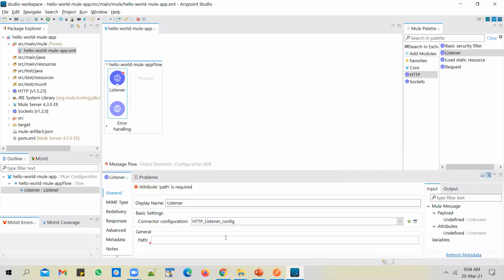So you click on the listener. You still see an error because you no longer see an error with the connector configuration, but you have an error with the path. So this path determines on what path you want to keep listening on port 8081. So I'll just say /hello here, and you have to remember this path. And when you try to invoke this application, you have to send a request on this particular path.